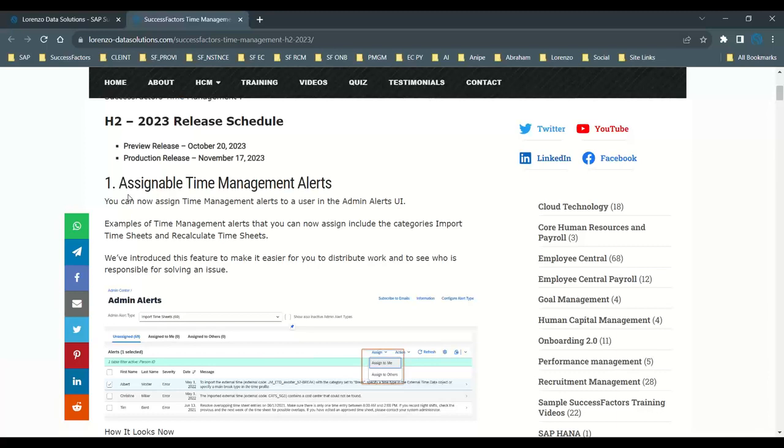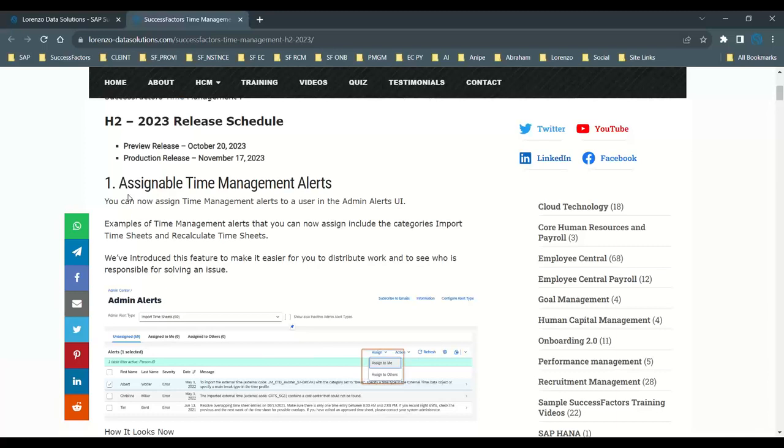When you categorize the alerts related to time management, it is easier to distribute the work to the person who is responsible for solving these issues, right? So this is one functionality.